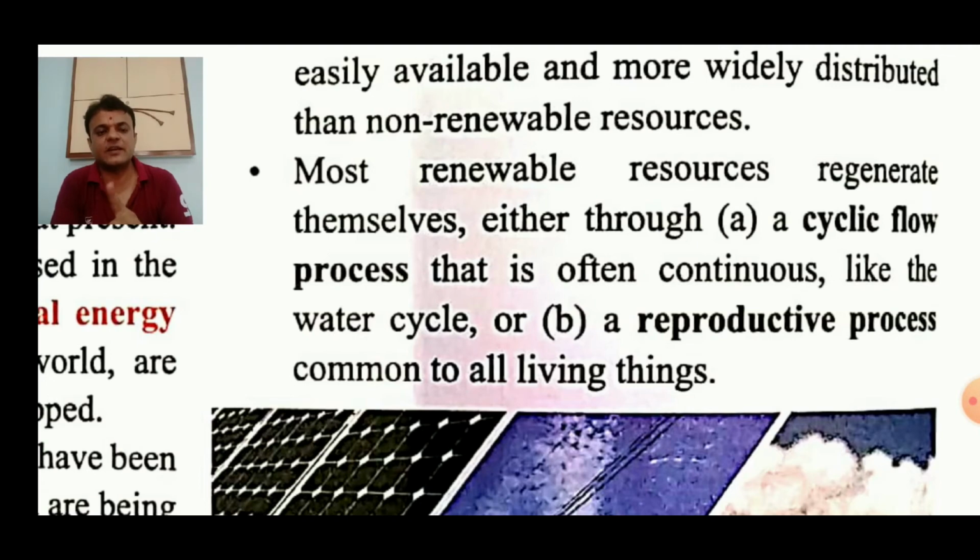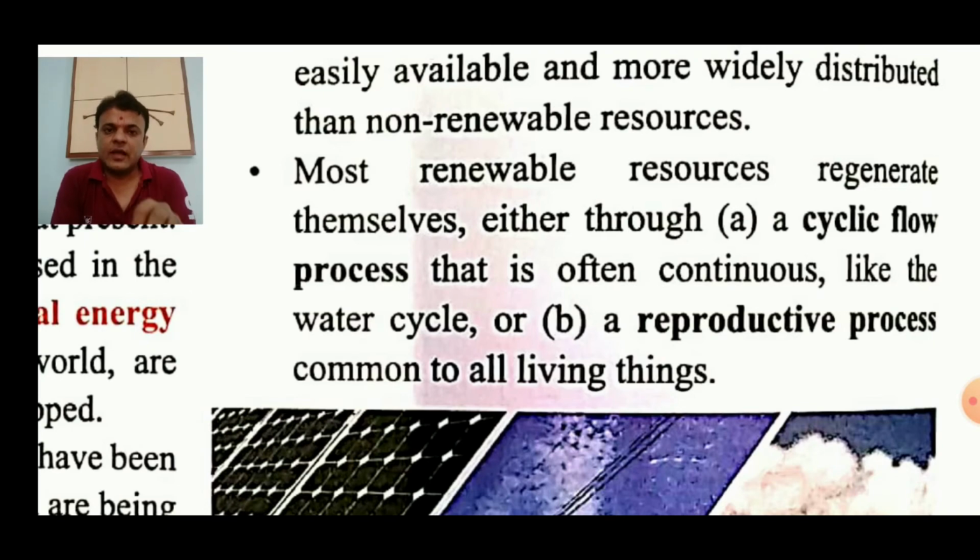So the first aspect is the cyclic flow process and the second is the reproductive process. Reproductive process means, take an example of grass or forest or crops. They will grow.